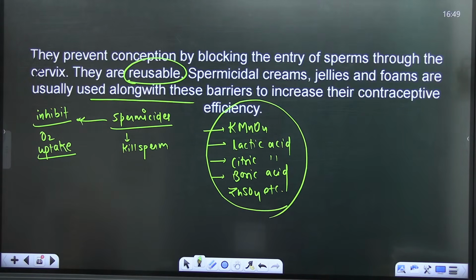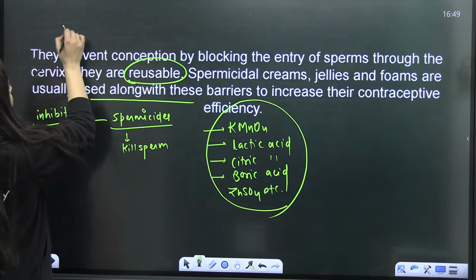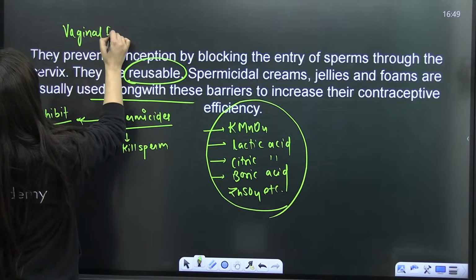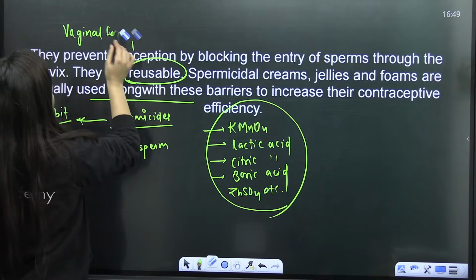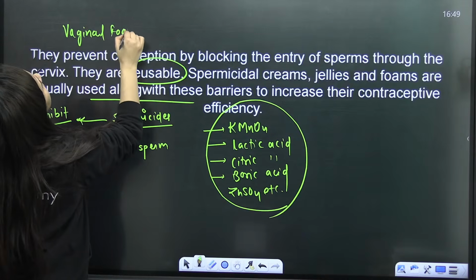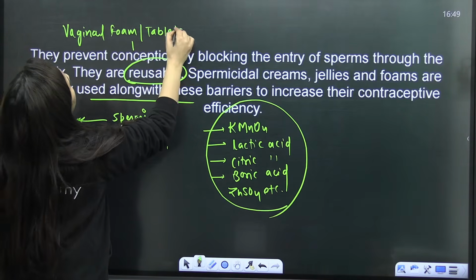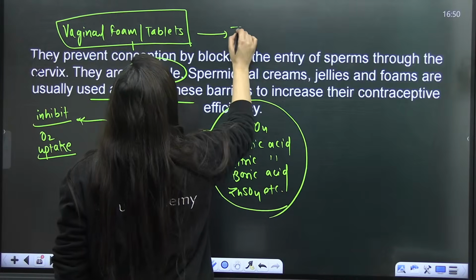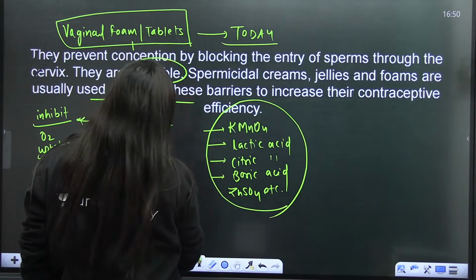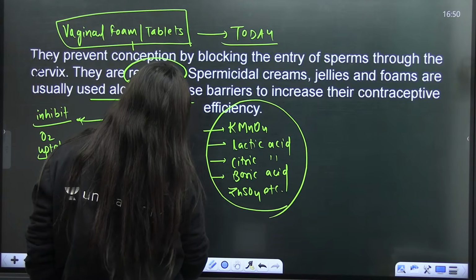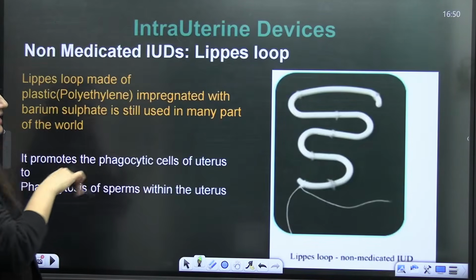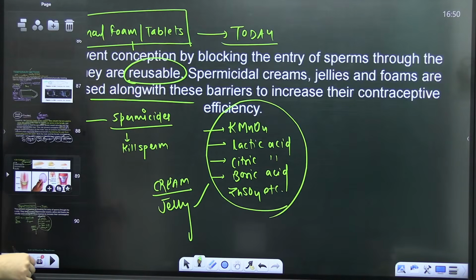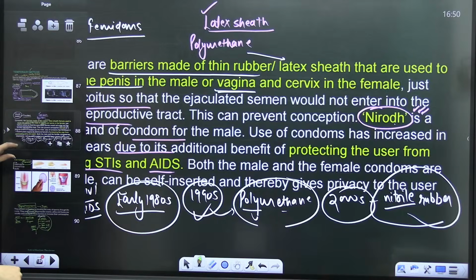If I have to give you an example, there are many. Such types of chemicals are included in the chemical methods. So we have vaginal foam or tablets, like the brand name Today. Some creams and jellies are also there. They have such chemicals that can kill sperm. So we are discussing the barrier method.